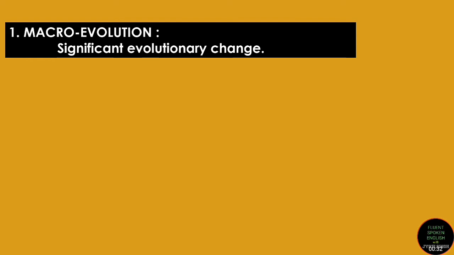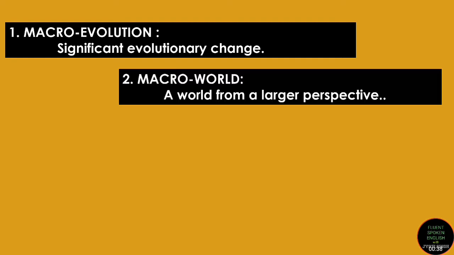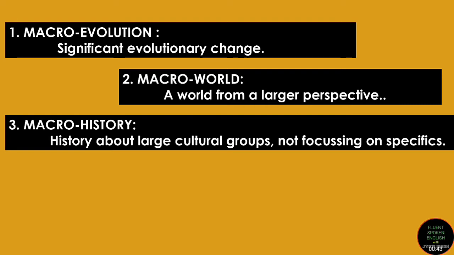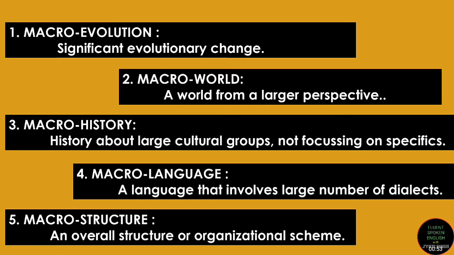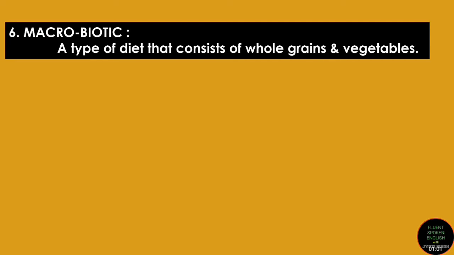Macroevolution. Macroevolution means a significant evolutionary change. Macro world, a world from a larger perspective. Macro history, history about large cultural groups which is not focusing on specifics. Macro language, a language that involves a large number of dialects is called macro language. Macro structure, an overall structure or organizational scheme.